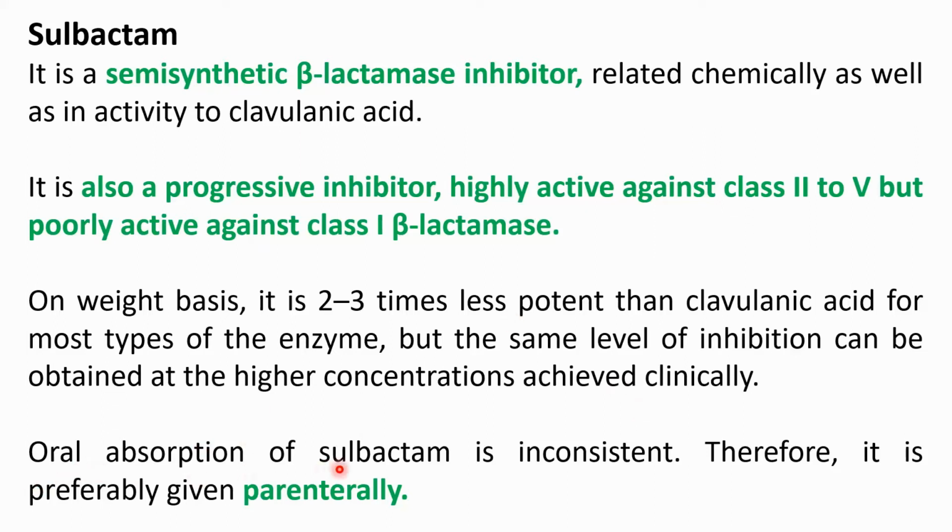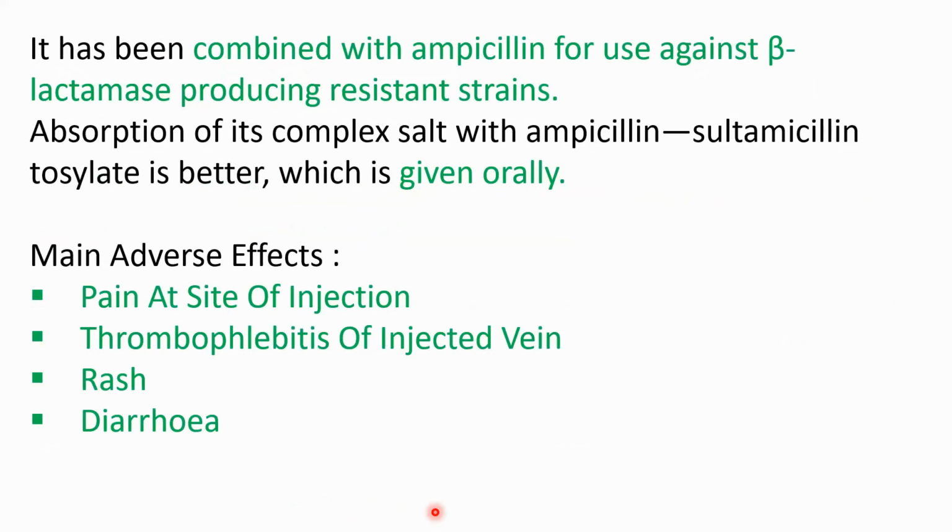The oral absorption of sulbactam is inconsistent, so therefore it is given parenterally. Sulbactam is given along with ampicillin and it is used against beta-lactamase producing resistant strain. So here absorption of its complex salt with ampicillin is called sultamicillin tosylate, which is better when given orally.